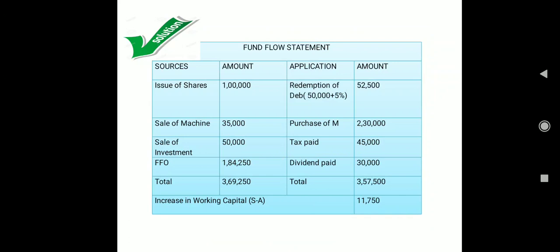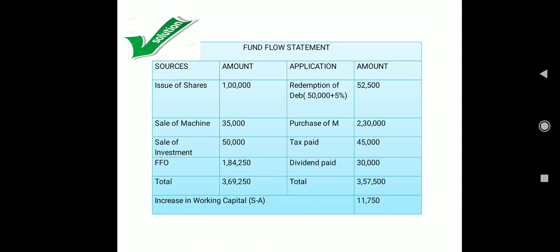Now coming here, issue of shares 1 lakh, sale of machine 35,000, we have sold the machine for rupees 35,000. Then sale of investment we have calculated in our working notes, 50,000, and then we have calculated fund from operation, 1,84,250. Total is 3,69,250.